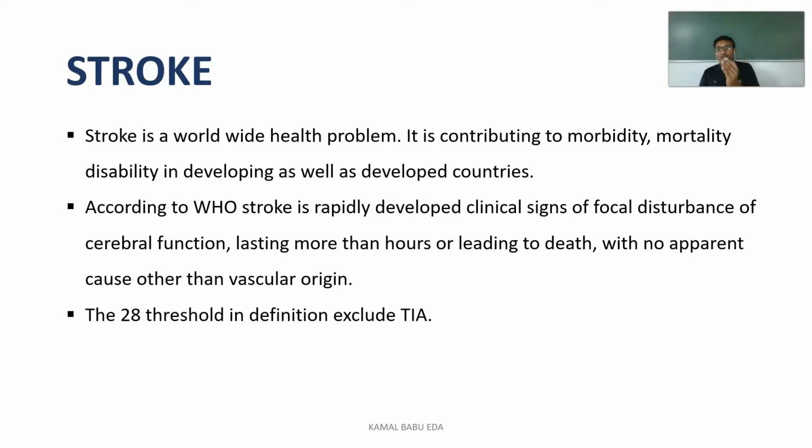The origin of stroke is mainly vascular, meaning due to the lack of blood supply or disturbances in the brain blood supply, it leads to the disease condition called stroke. In the WHO definition, they have excluded transient ischemic attack, because it is a minor symptom of stroke which occurs before the appearance of stroke. If you want, you can Google it, or refer to textbooks like K. Park, Neelam Kumari and Kamalaji.